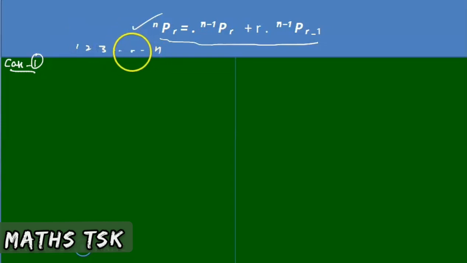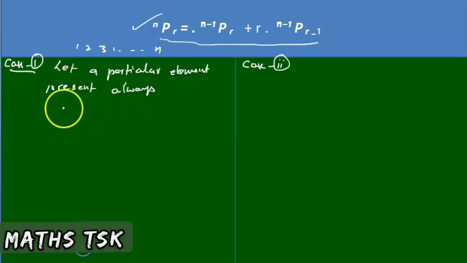Consider a particular person. A particular person must be there in the arrangement. Case 2 is that the particular person is not there in the arrangement. When you add these two cases, the particular person is there or not there, we get all permitted arrangements. So let a particular element be present always.